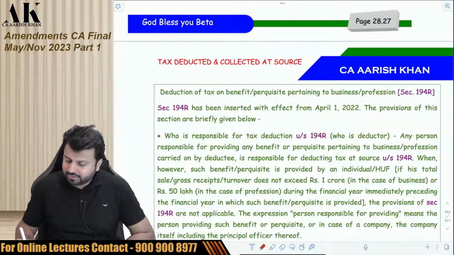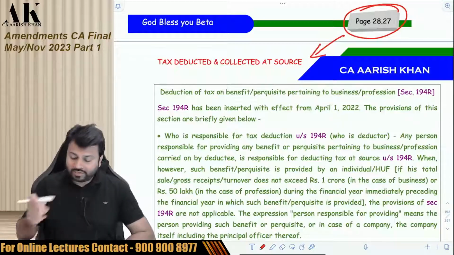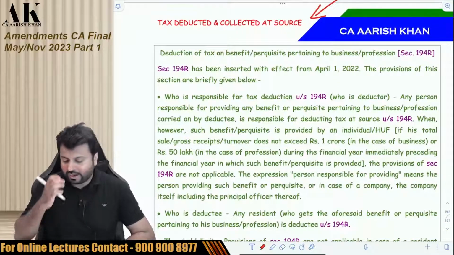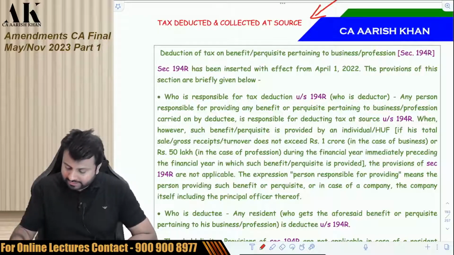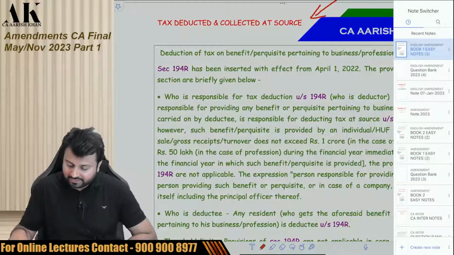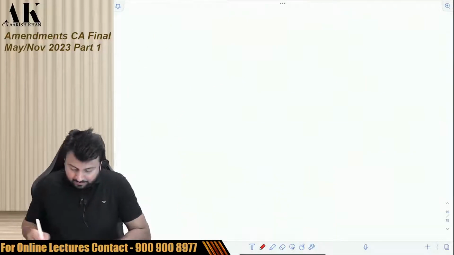Now, the next amendment is on page number 28.28, which I was just speaking about, that there is a newly inserted section 194R, which is applicable from 2022 onwards. So, I'll just explain to you the reason for this particular provision. Pay attention, please.